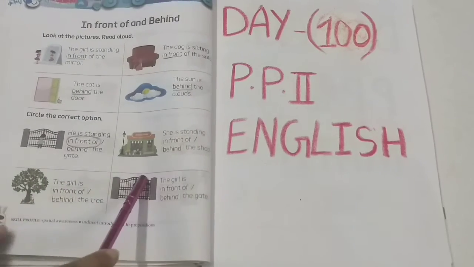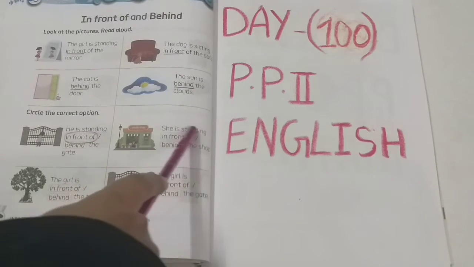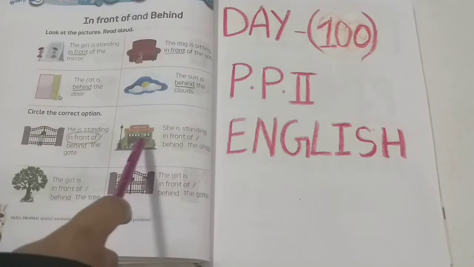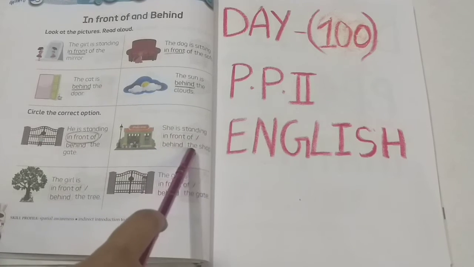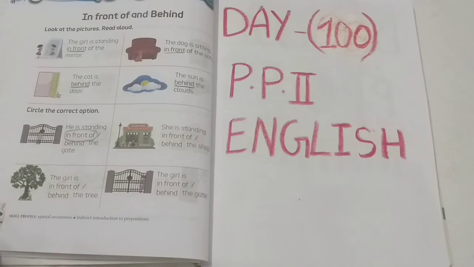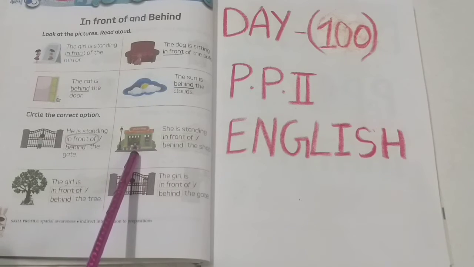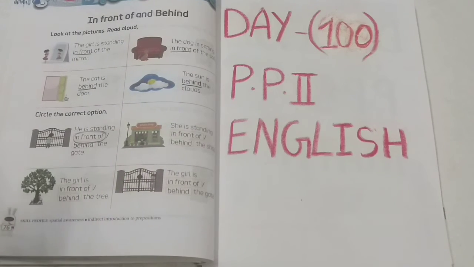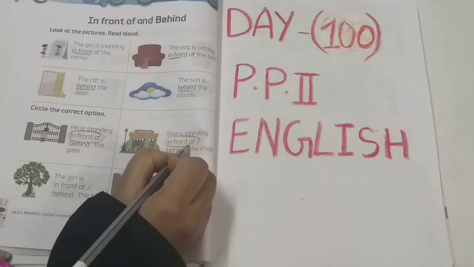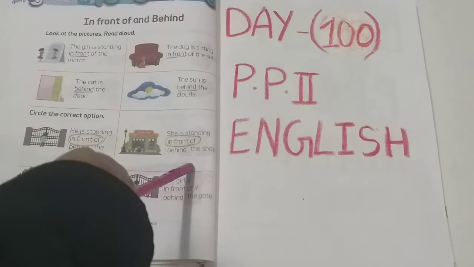So children, see next. She is standing. She means a girl. She is standing in front of, behind. Which is the correct option? We have to select. The shop. She is standing behind the shop. No, she is standing in front of the shop. So the correct option here is in front. The girl, she is standing in front of the shop.